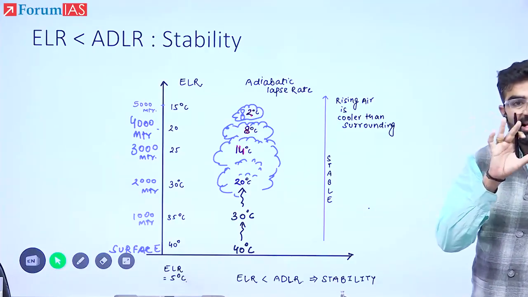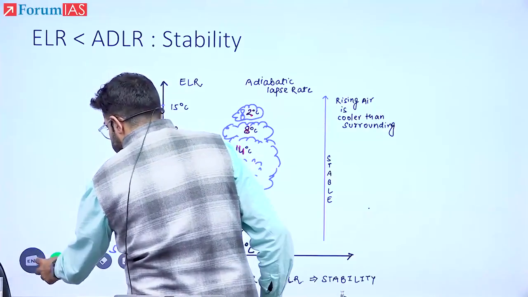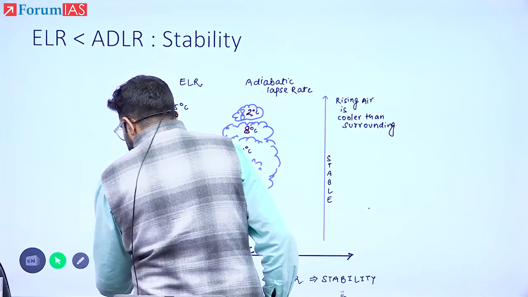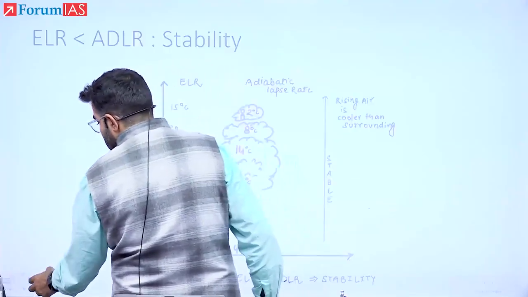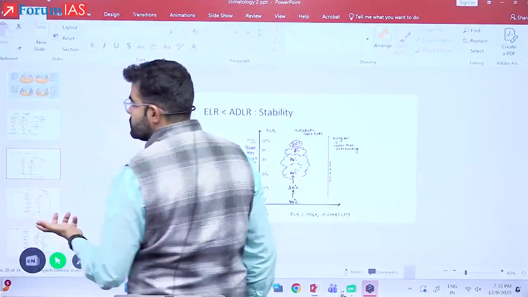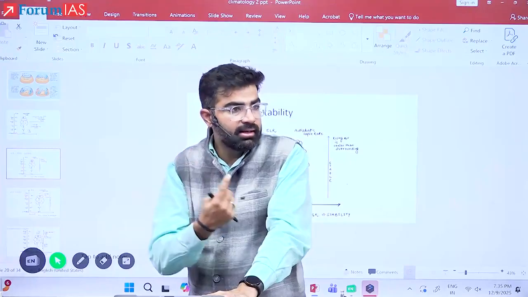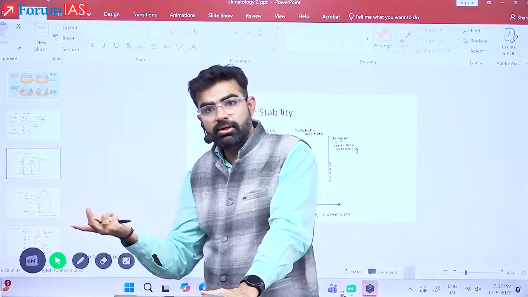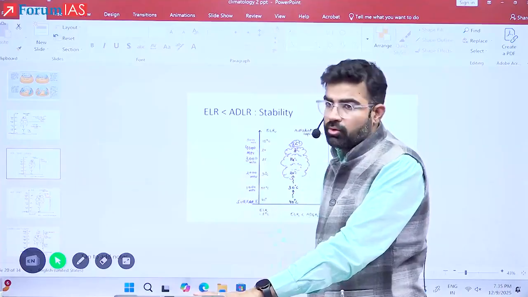Just try to see the 6 areas. Now tell me, how is it decided whether the air masses are warm or cold? It depends on what? It depends on the source region. If the source region is warmer, they will be called warm. If they are rising in the tropical area, they will be warm. If they are rising over the cold polar area, then they will be cold. So depending on the source region's temperature, the nature of warmness and coldness will be decided.